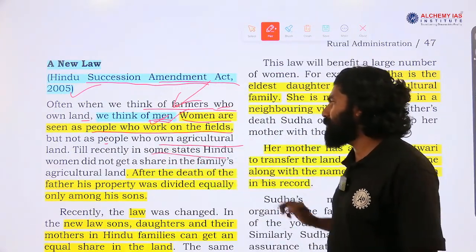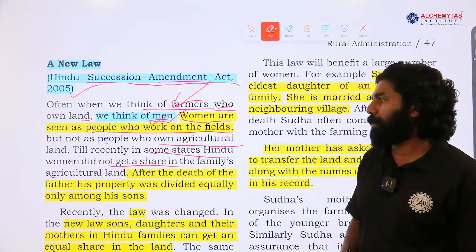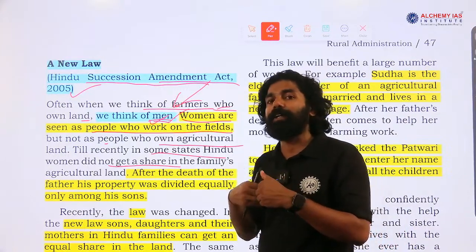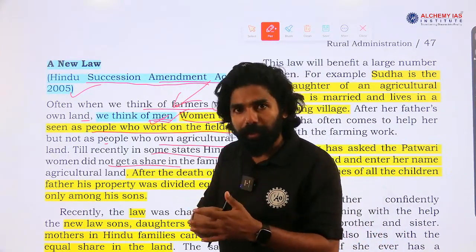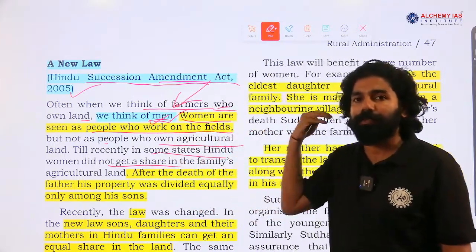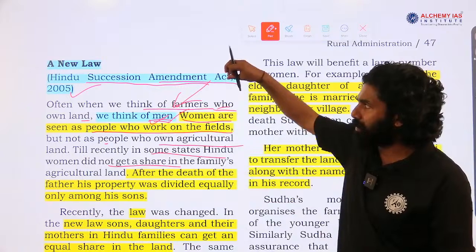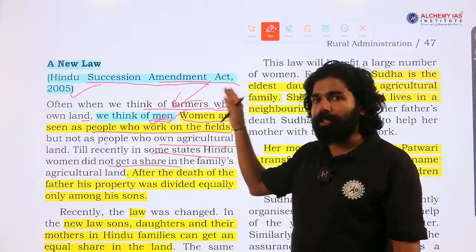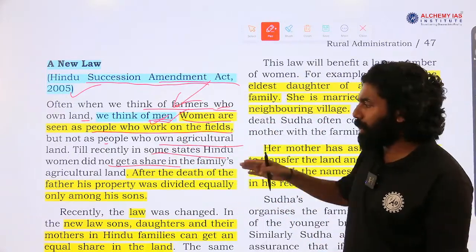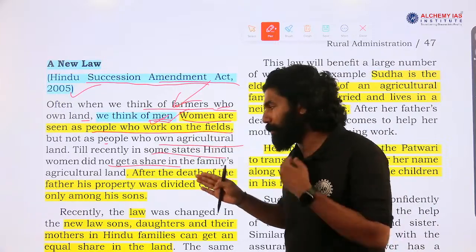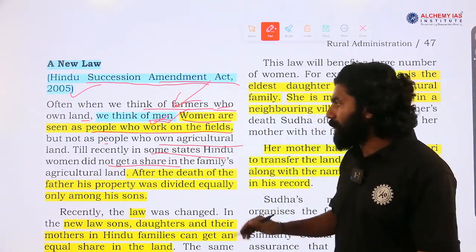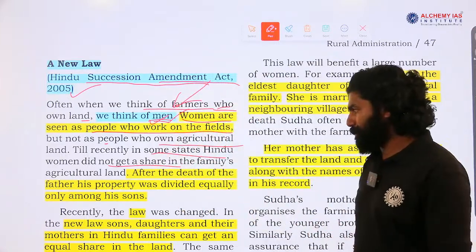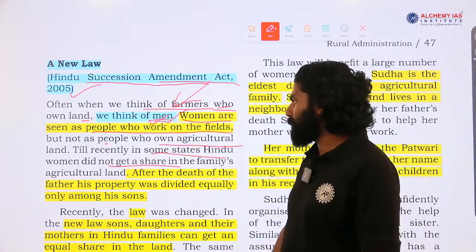Till recently in some states, Hindu women did not get a share in the family agricultural land. Land matters are a civil dispute. Today in India, we don't have a uniform civil code to regulate and govern civil disputes. That's why in this particular case, inheritance of property is specifically considered with respect to one religion, Hindu, because other religions follow their own personal law. But here, in order to ensure gender equality in the ownership of land, inheritance of property and right to property, this law deals particularly with the Hindu religious community. That is how it is mentioned in this paragraph.